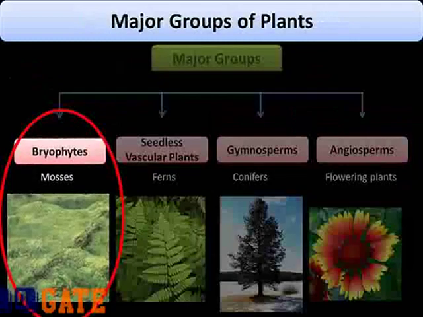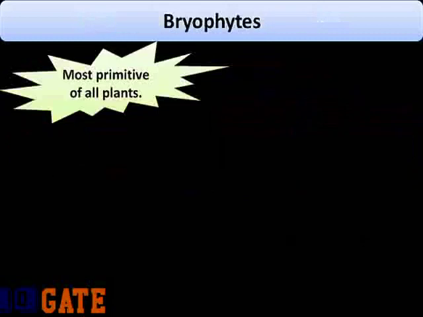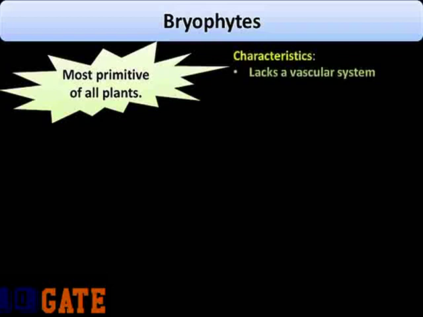Let's start with bryophytes. The bryophytes are considered to be the most primitive of the plants. They are typically only found where water is readily available and never grow more than a few inches tall. What are the distinguishing characteristics of bryophytes? First, bryophytes lack a vascular system. There are no tree-sized bryophytes because water could never travel adequately from the roots to the very top.